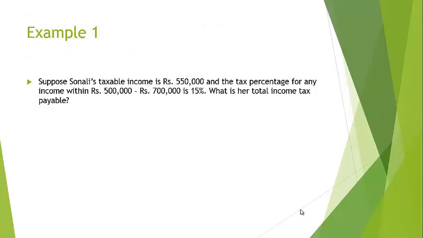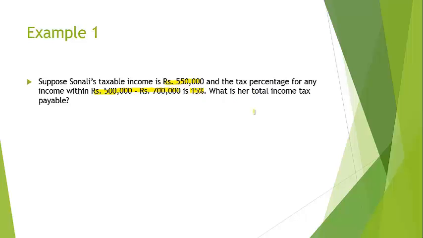Example 1. Suppose Sonali's taxable income is 550,000 rupees and the tax percentage for any income within 500,000 to 700,000 rupees is 15%. What is her total income tax payable? So if you look at this question, her income is 550,000 rupees and the tax percentage for any income within 500,000 to 700,000 is 15%. So we are asked to find her total income tax payable.